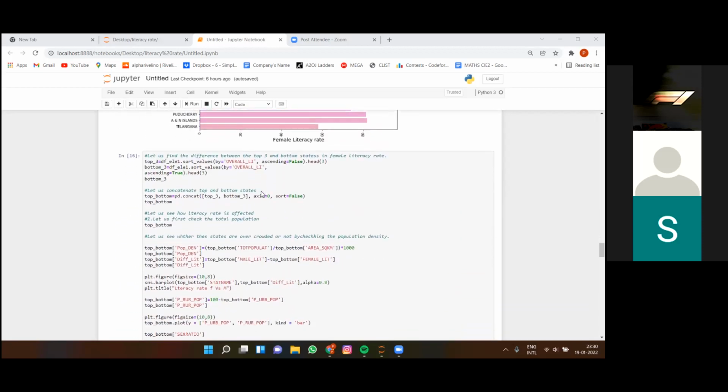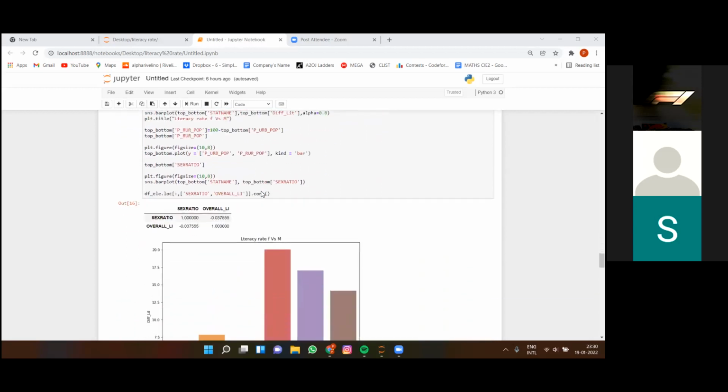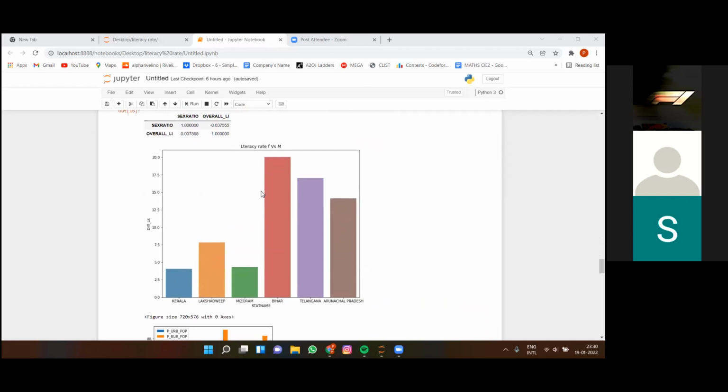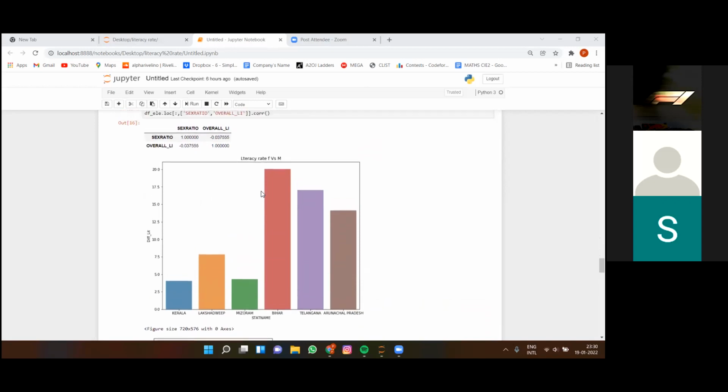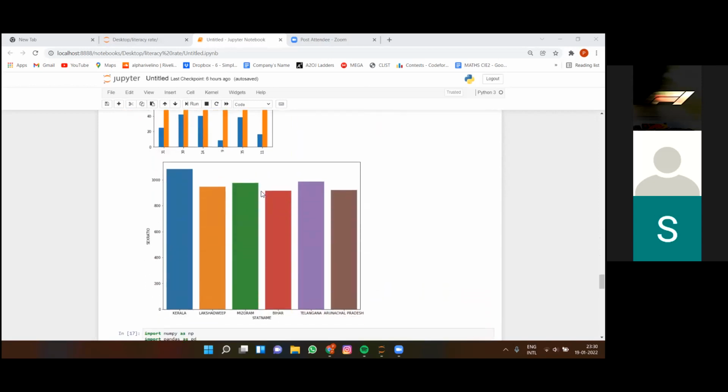Then moving forward, we compute a code which will give us the result as to which three states have the highest literacy rate and which three states have the lowest literacy rate for females respectively. And now I'll ask Pratik to explain the remaining code. Thank you.